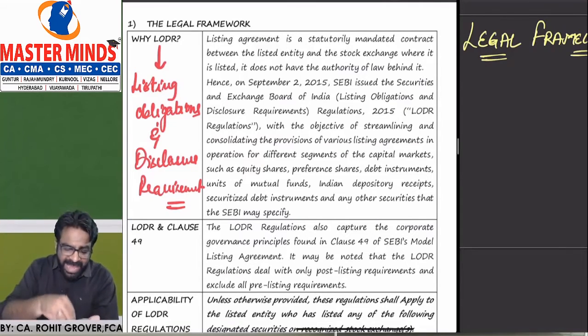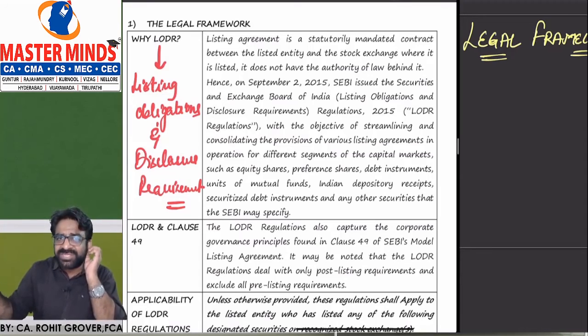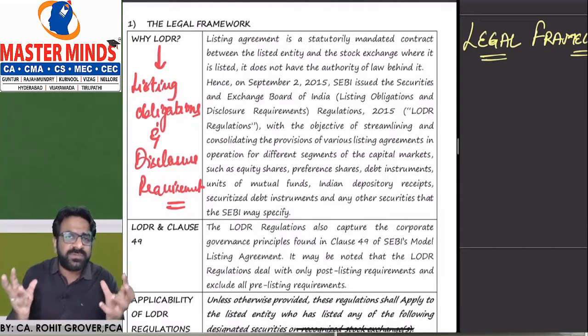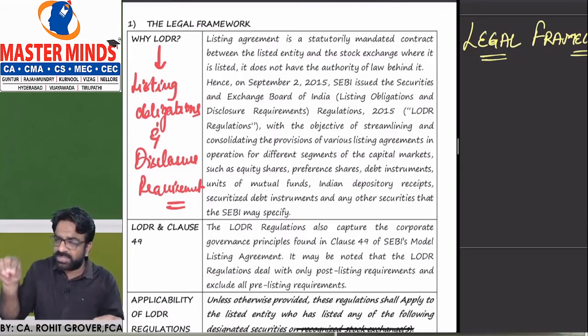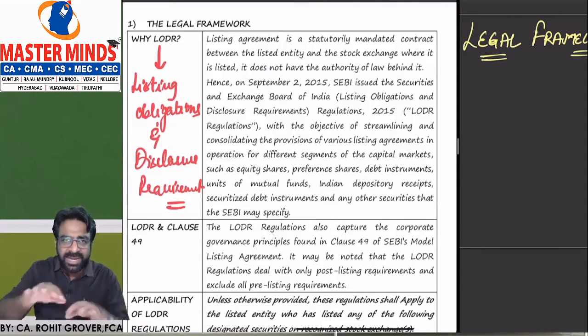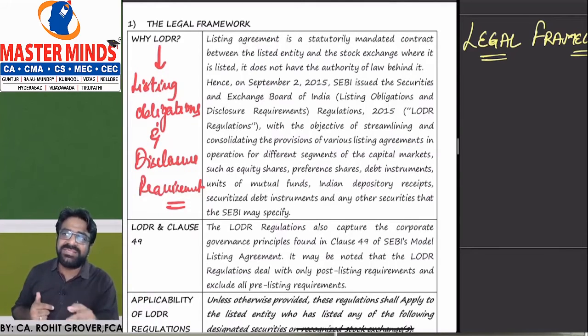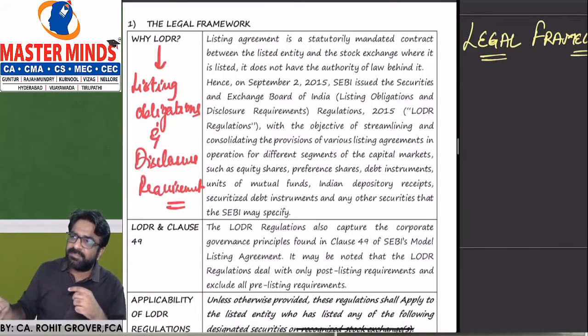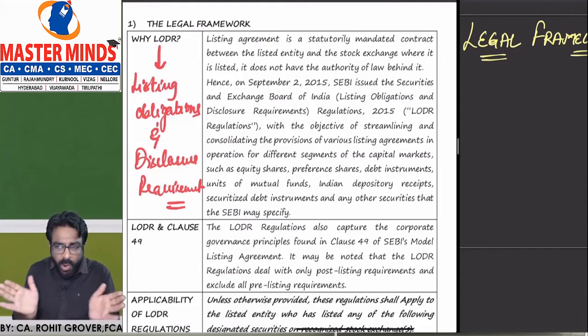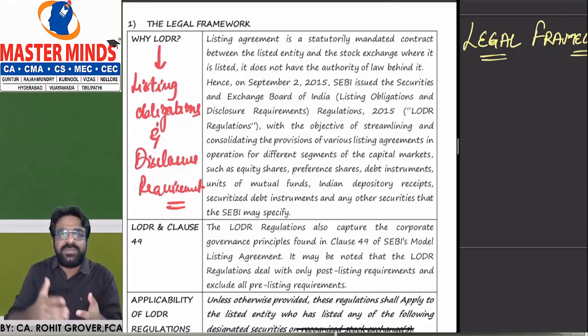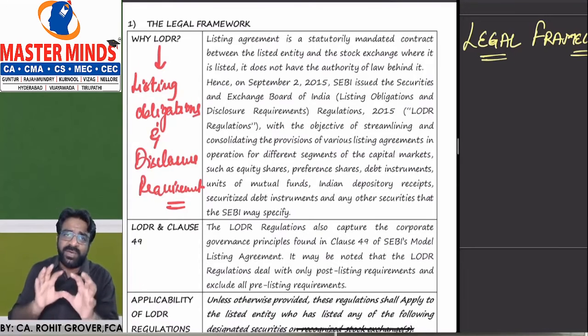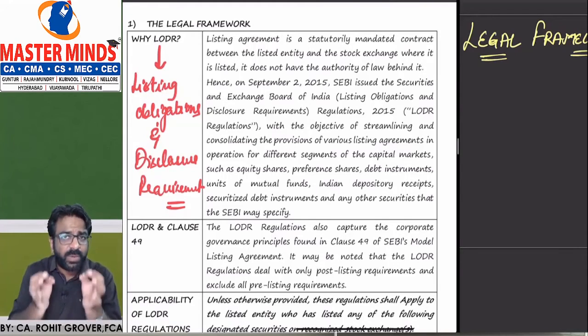Are you getting the point or not? As so many different types of stock exchanges are there, which we'll understand in the later part, your securities are listed in the different stock exchanges. It is very much scattered. So you have a tension: I have to follow BSE LODR also, I have to follow NSE LODR also, I have to follow MCX stock exchange LODR also, I have to follow SME stock exchange LODR also. Now all the stock exchanges where your different securities are listed have been streamlined on one platform. That is the basic purpose of replacing the Clause 49 listing agreement with the LODR regulation.